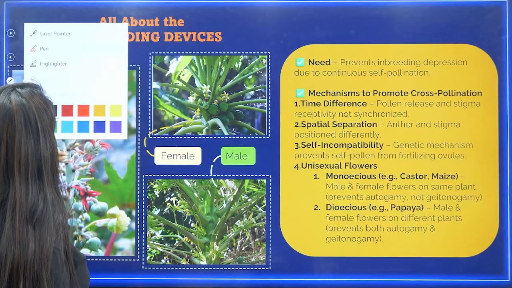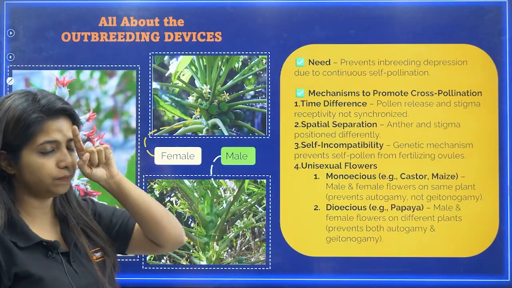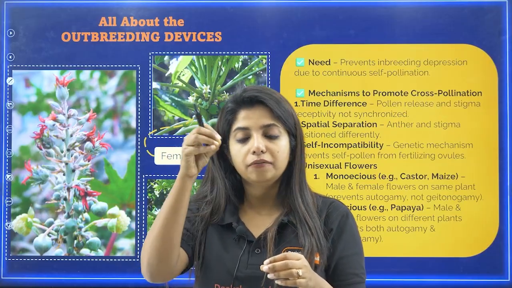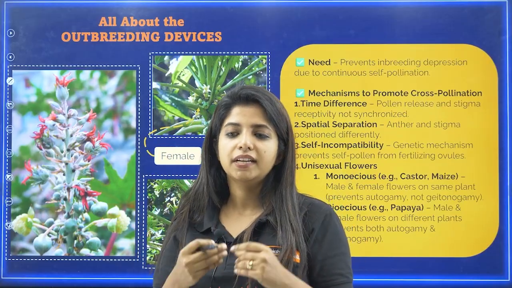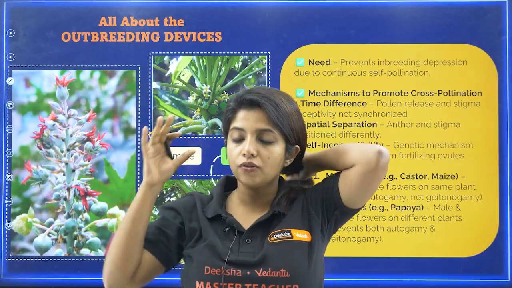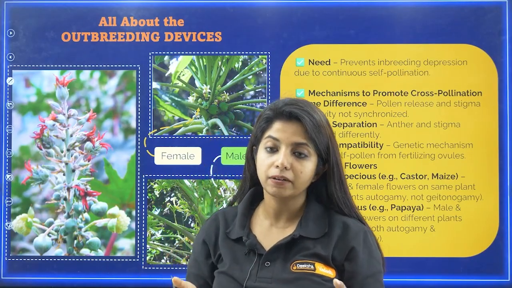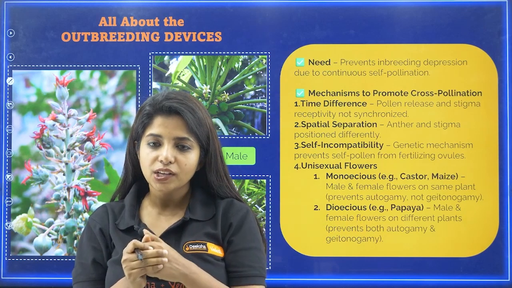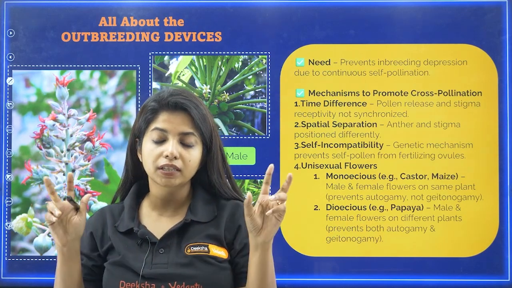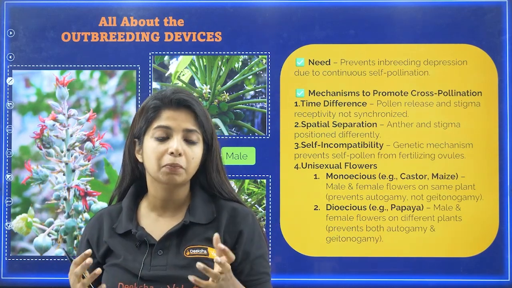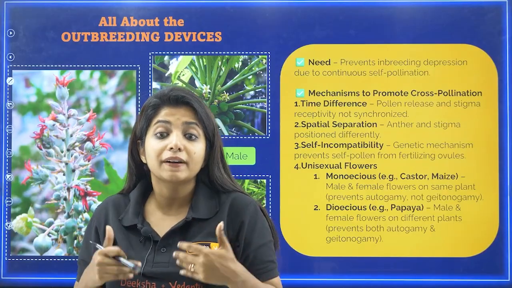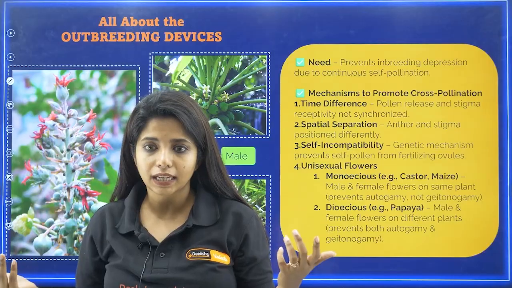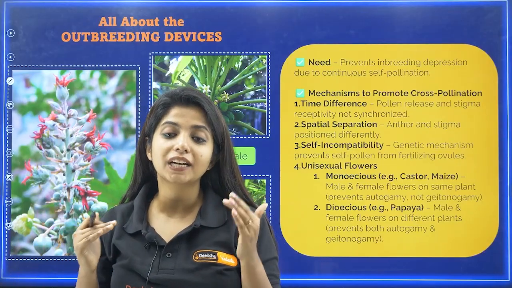So what do you mean by outbreeding devices, my dear children? I told you, inbreeding means what? In the same plant, the male part and female part fusing together is going to cause all the toxic traits to remain in the baby plant, and it might not be able to do better in life. Why? Because it has all the bad things in it. You get it? If you talk in scientific language, it might not be fertile, it might not be adaptable, and it might not be disease resistant. This is kind of depressing, right? And this is known as inbreeding depression.